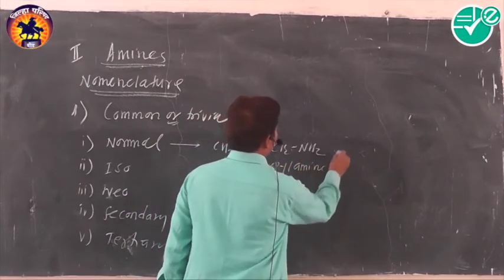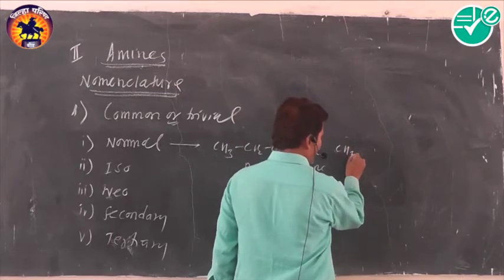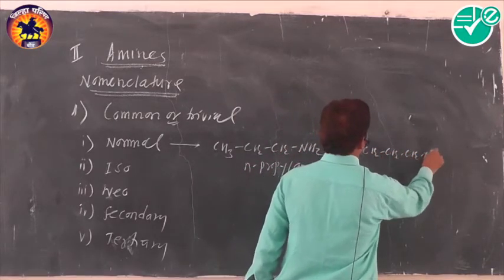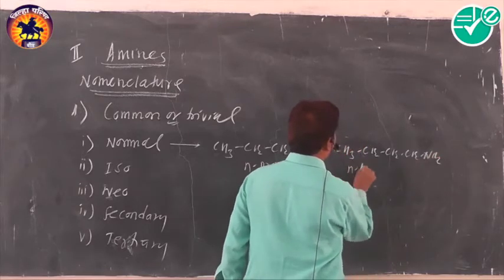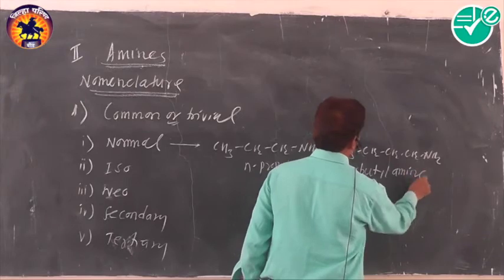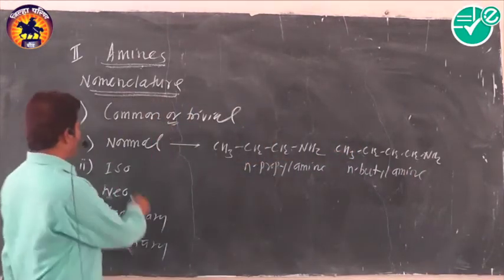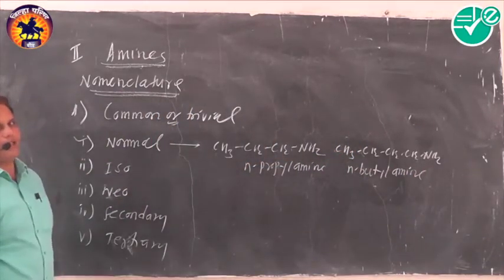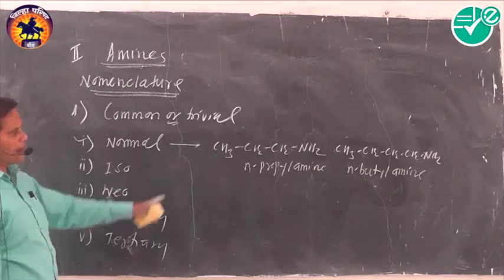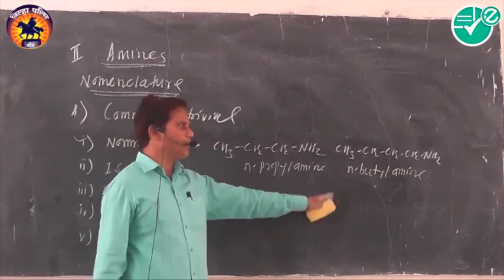When one more carbon atom is added, the amine is called N-butyl amine. So the normal prefix is only possible when the compound is a straight chain containing three or more carbon atoms. Examples are N-propylamine and N-butylamine.